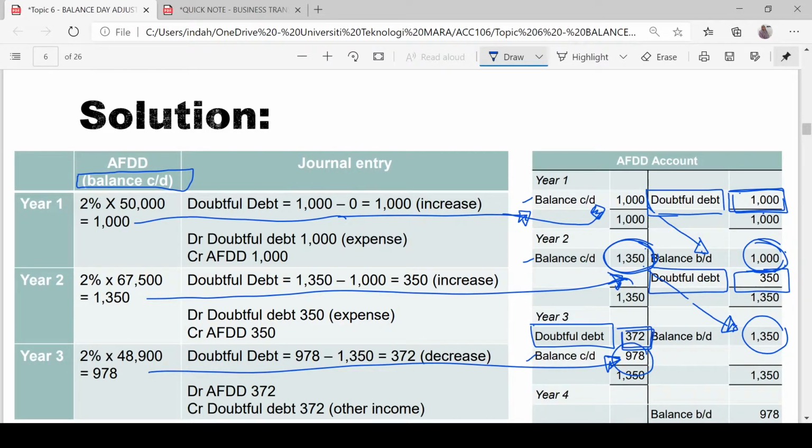So why do we have doubtful debt on the debit side or on the credit side? It depends on the difference between opening balance and closing balance. For year 1, there is no balance BD, because this is the first year that they provide allowance for doubtful debt. So 1,000 minus 0 is equal to 1,000.